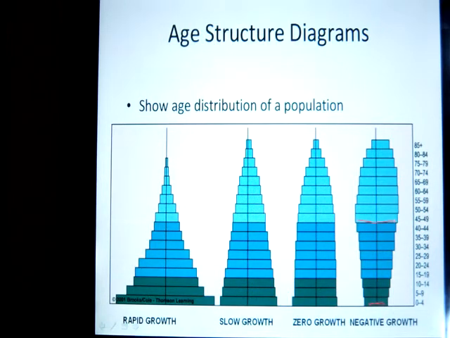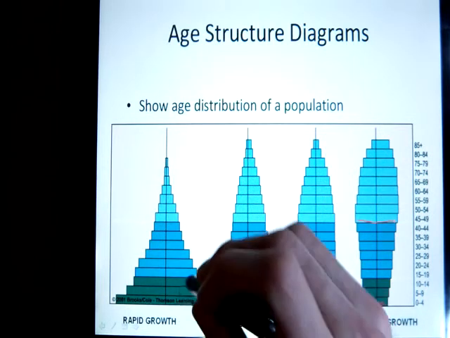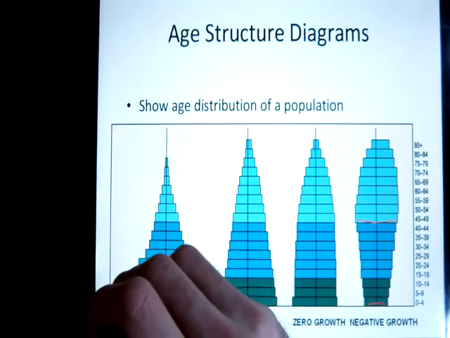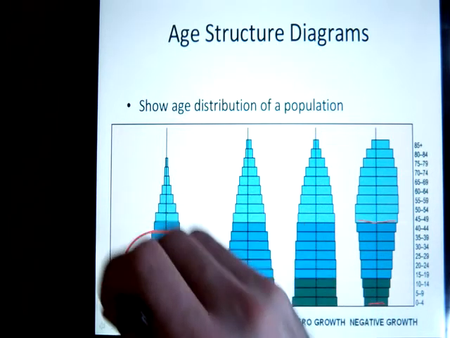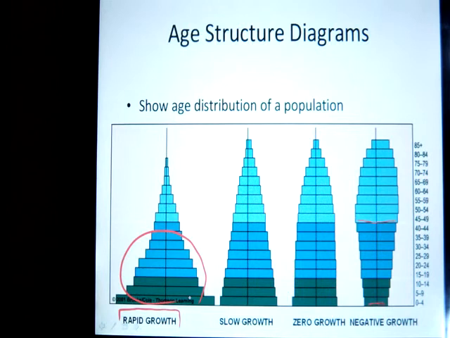Okay, so what does this tell us about a population? Number one, these diagrams tell us how quickly or how slowly a population is increasing. So you can see down here it says that this is a rapidly growing population. Okay, now how do we know that? Because if we look at the biggest age group in this population, it's the young part. Okay, so the individuals that are either in reproductive age or soon will be in reproductive age.